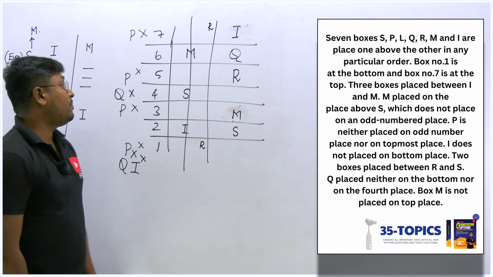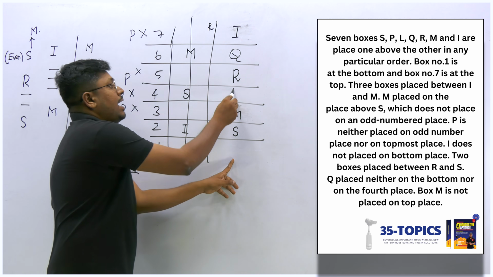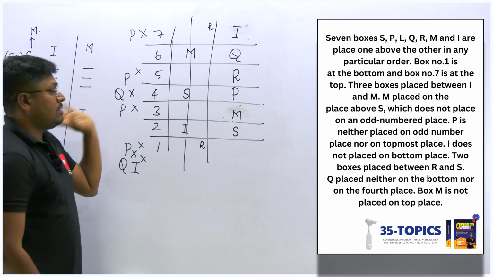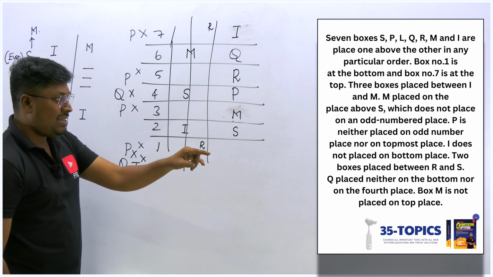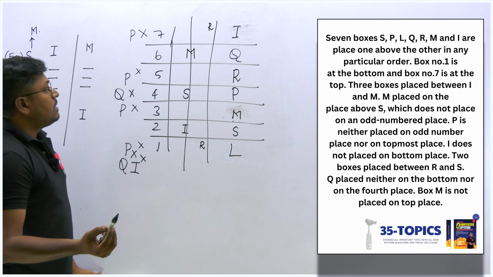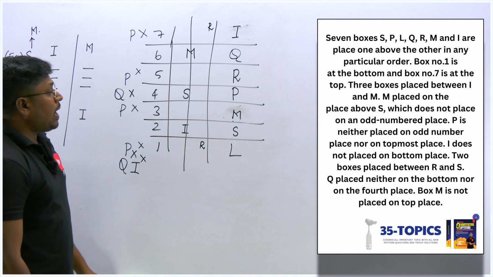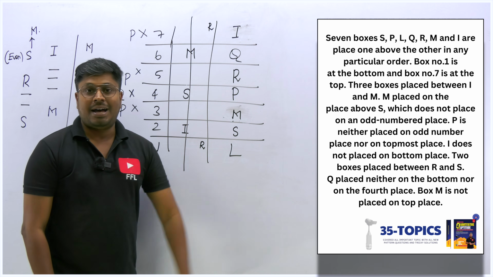Now let me move on to fix the P. P is not placed at the bottom. So only one chance that I have a place here. I think yes. The remaining only one letter that I have here is L. So I should fix L here. That's it. So this will be the answer: I, Q, R, P, M, S, L. So this will be the answer for this arrangement question.